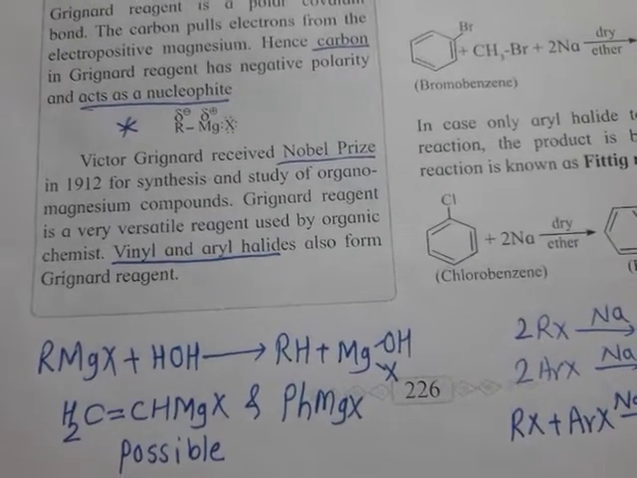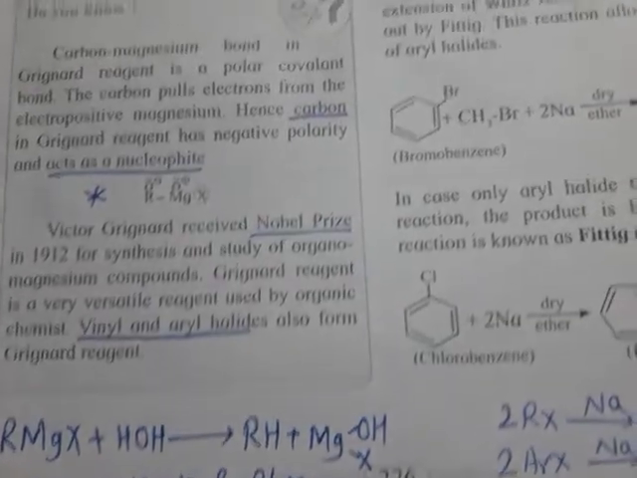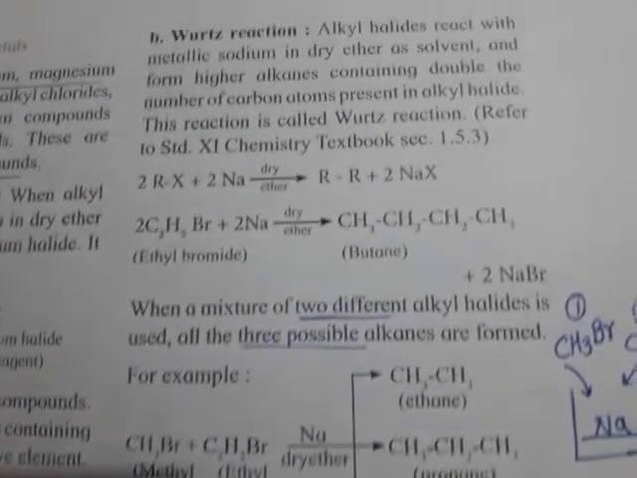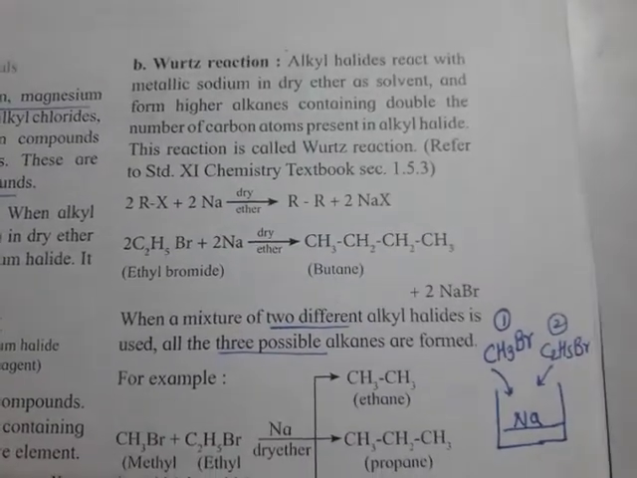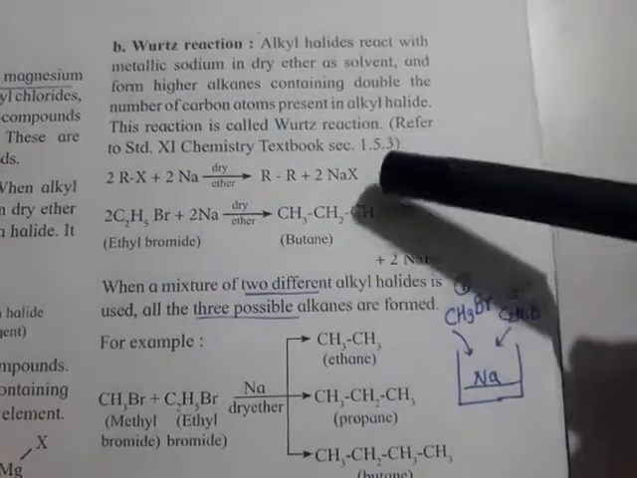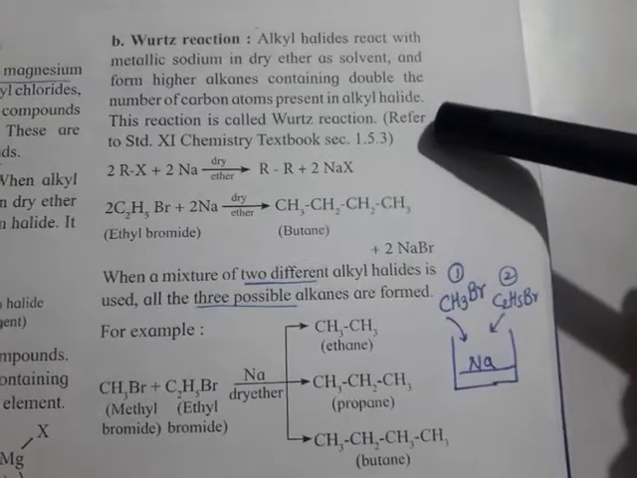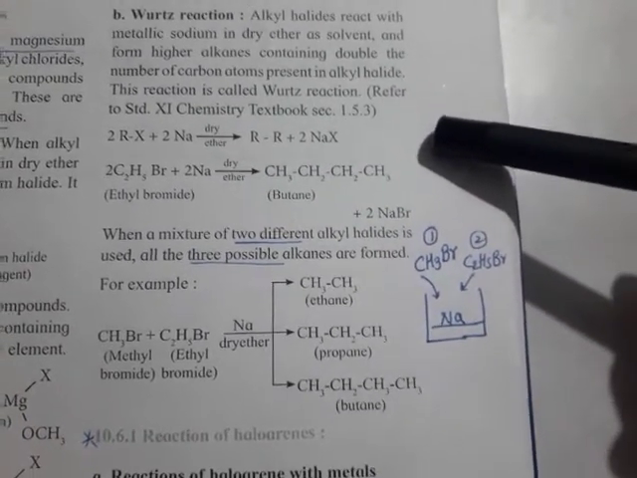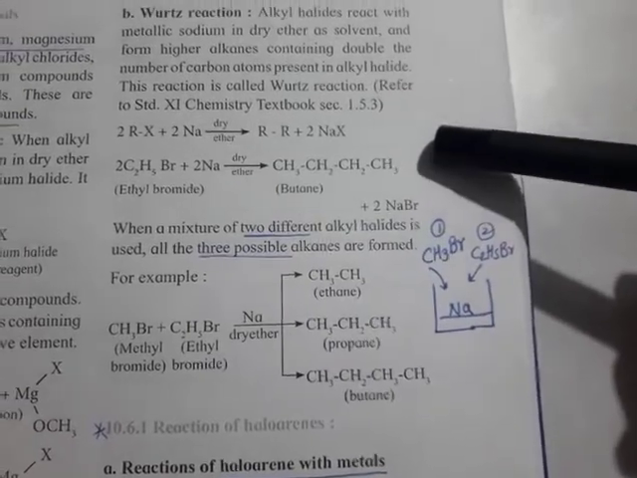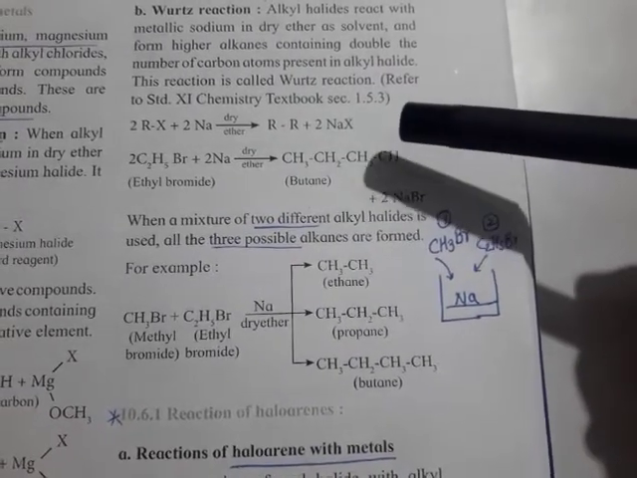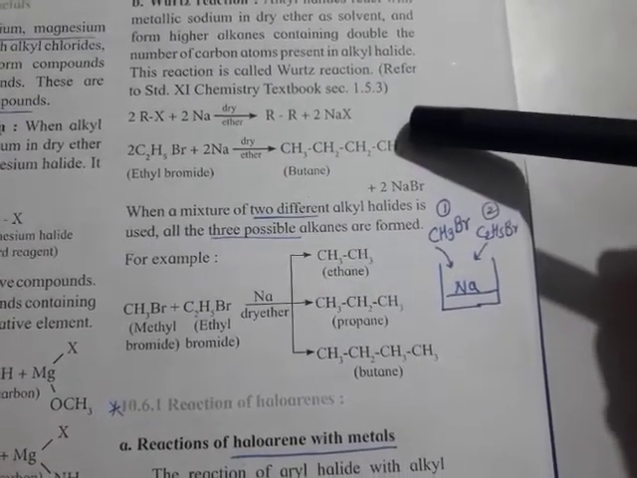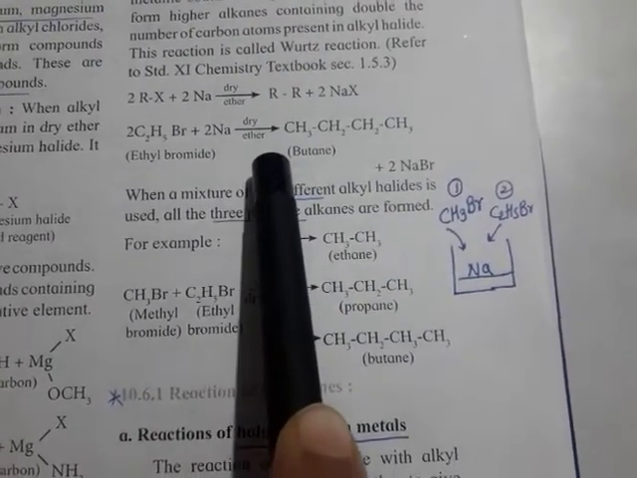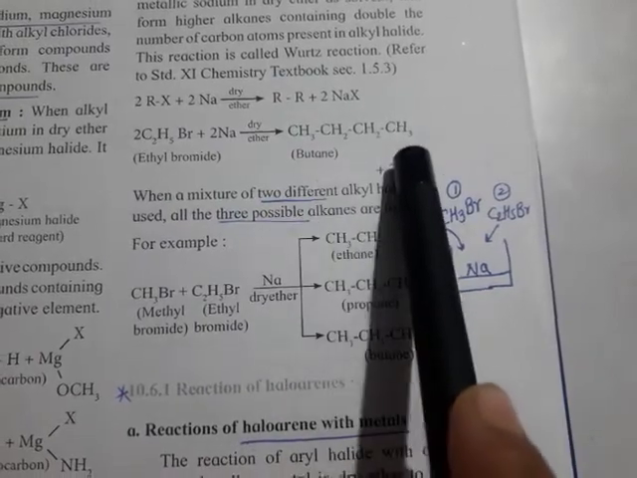Okay, so this is the first reaction, that is action of Mg on alkyl halide. Now the second reaction, that is Wurtz reaction. We have studied this reaction also in 11th. Refer to the standard 11 chemistry textbook. In a previously recorded lecture also I have explained this reaction. Simply, lower alkyl halide reacts to form higher alkane. Example, C2H5Br reacts with sodium metal in ether, we get C2H5-C2H5.